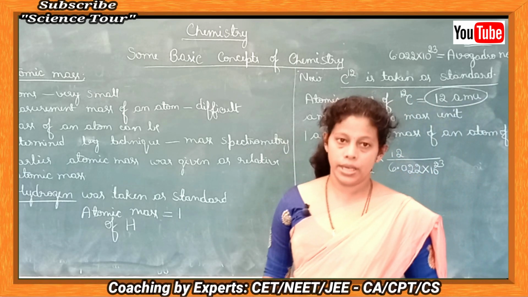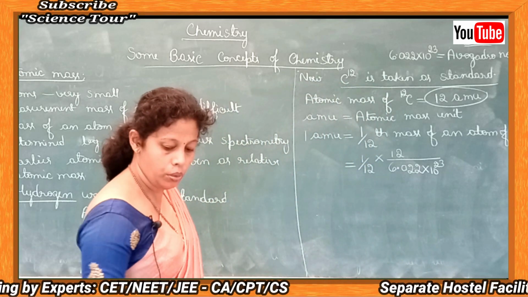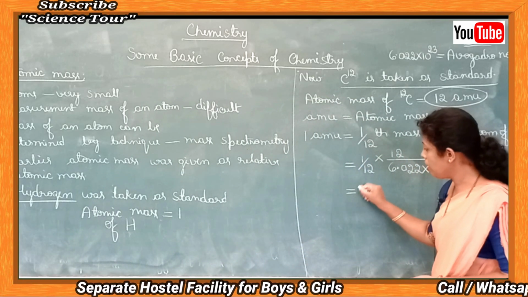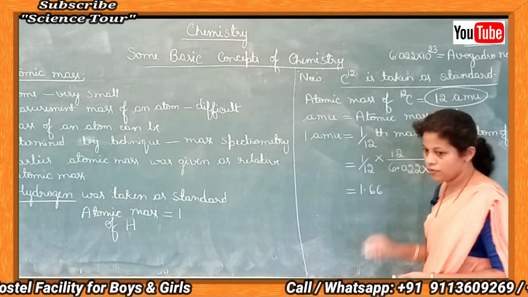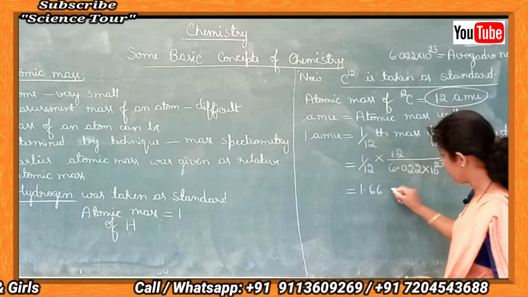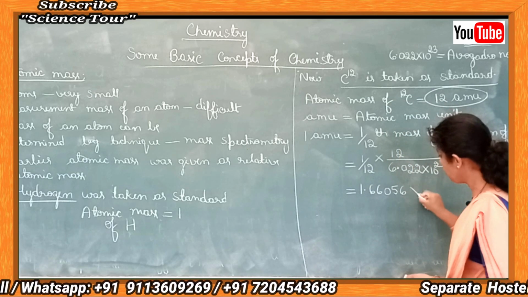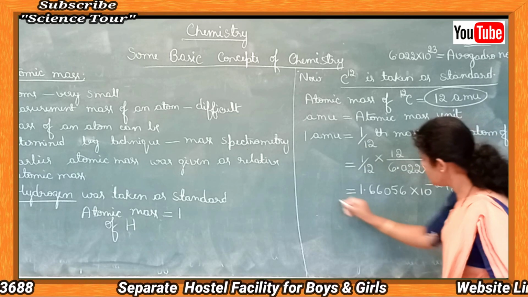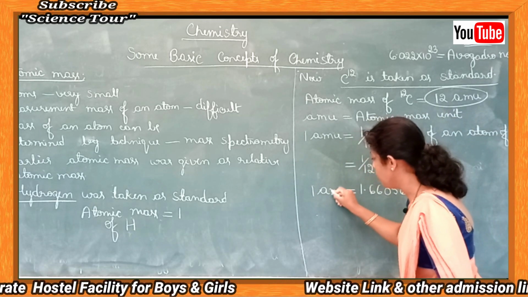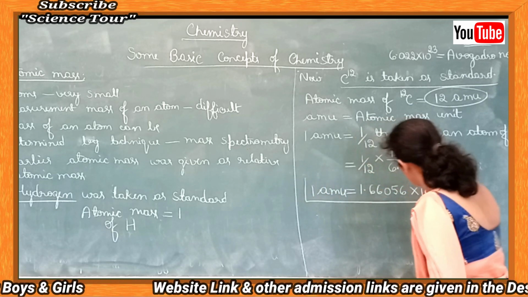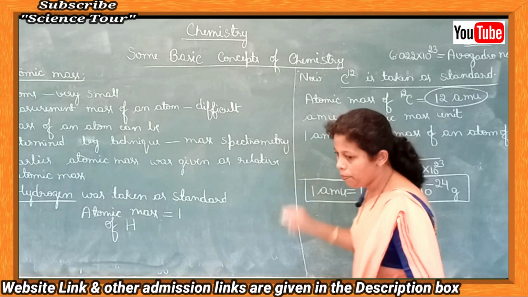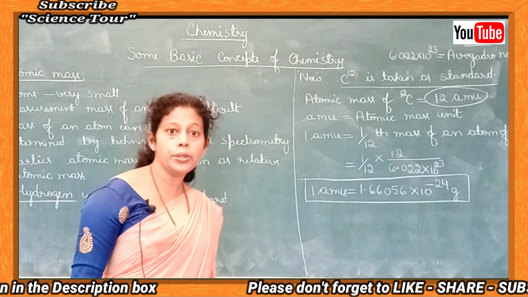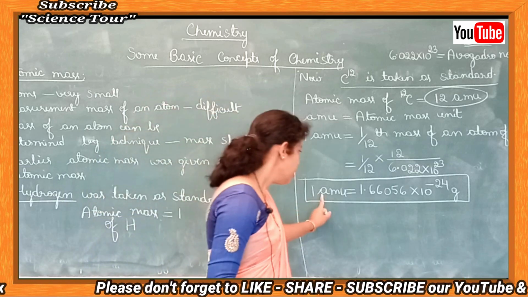So 1 by 6.022 into 10 to the power 23 has a value of 1.66056 into 10 to the power minus 24 grams. This is the value of 1 AMU.